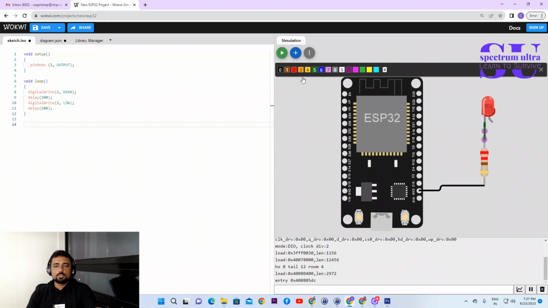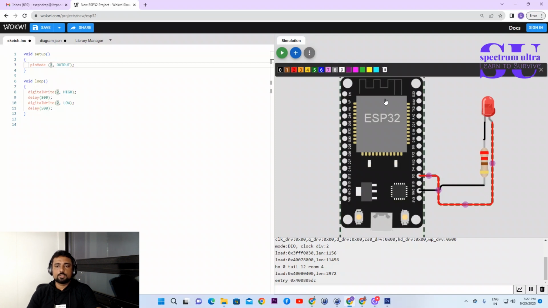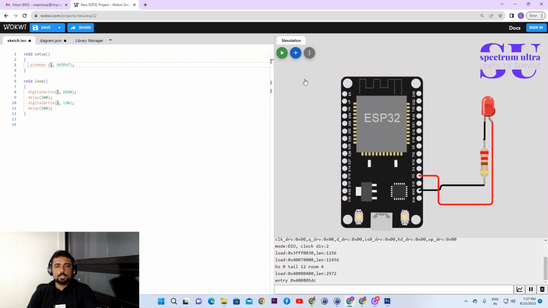Now we have to connect this one with the ground, the same way. We have to make it black because black represents negative, and the other one, the anode pin, we have to connect to pin number 2, digital pin 2. So we have to make it again. Overlapping doesn't matter here because overlapping will not be considered a short circuit. So we'll change this to red color, so it will be easy for you to understand what is what.